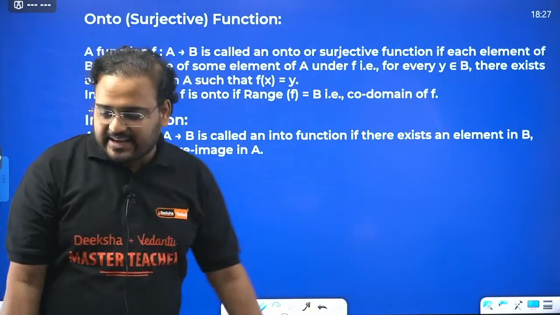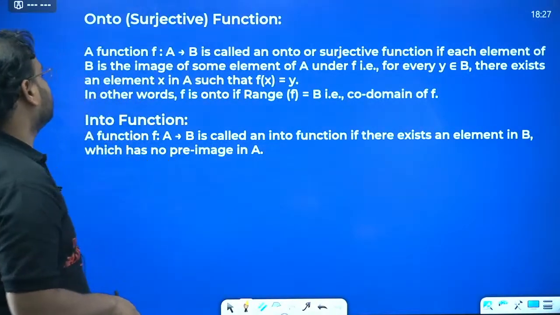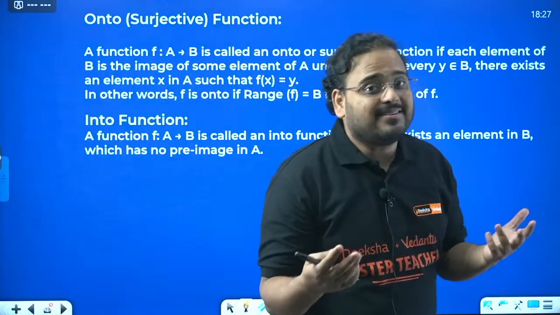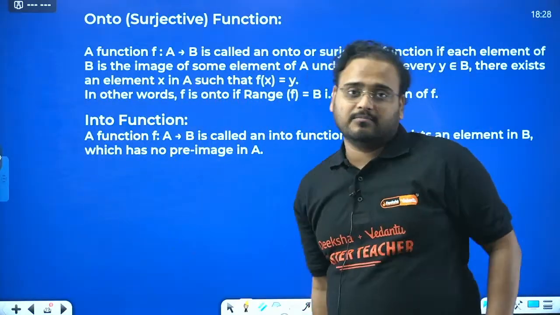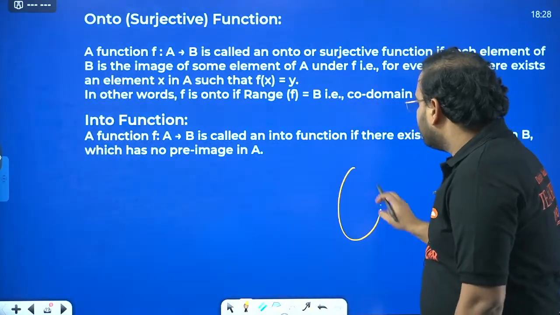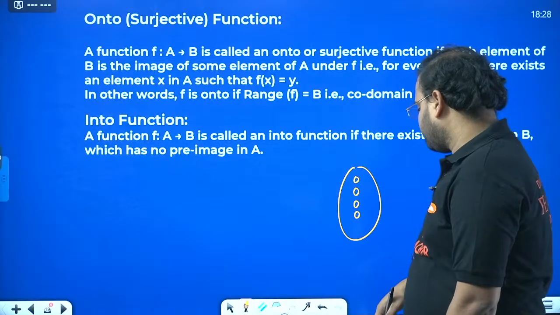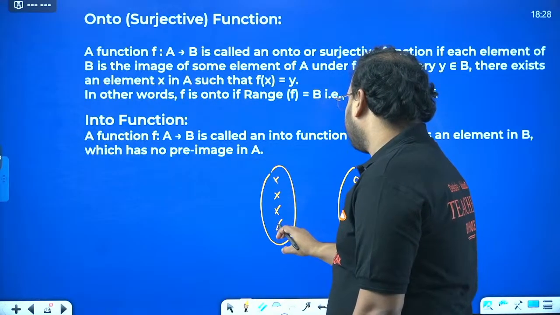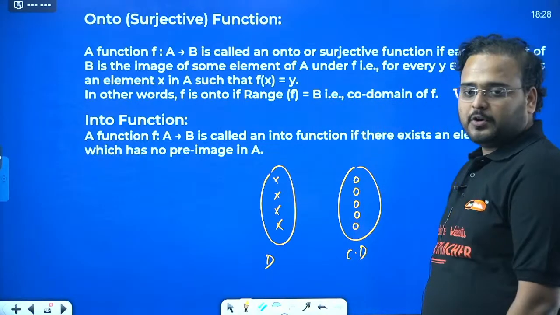Yeah. Now next case, which is the last case of this particular chapter, is onto function. So a function f is said to be onto. Again, what is a function? It is a machine. So for every element there will be something present in the codomain, right? The mapping will be there. But if you can somehow leave something out, let's say we have these many mappings here and we have this over here. Let's say this is my domain, this is my codomain, domain and codomain.